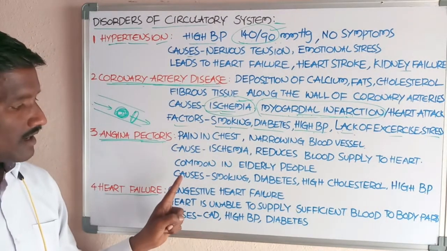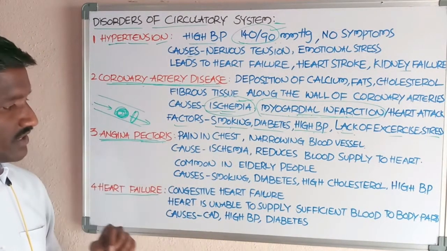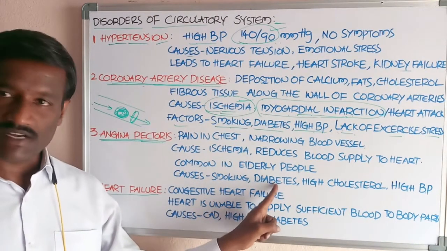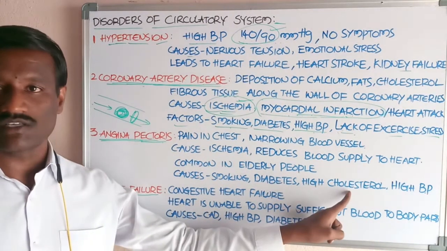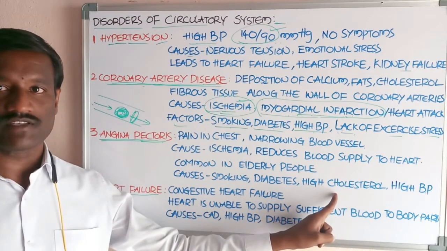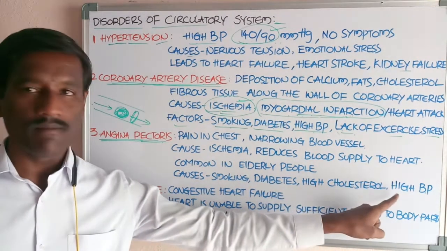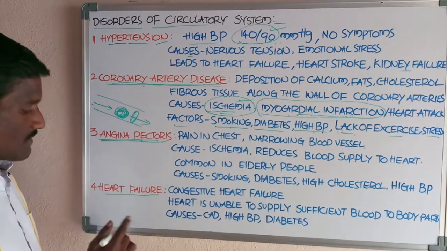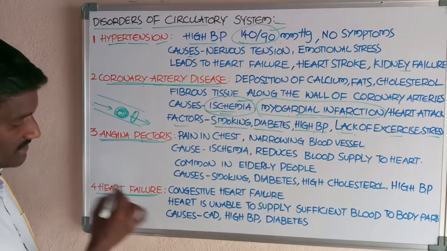Causes of angina pectoris are smoking, diabetes, high cholesterol present in the blood, and high blood pressure, hypertension. These are the causes.